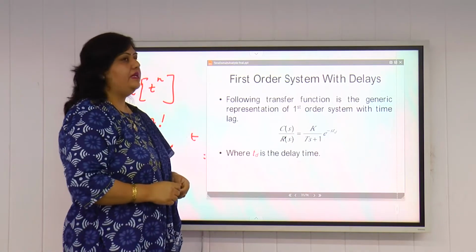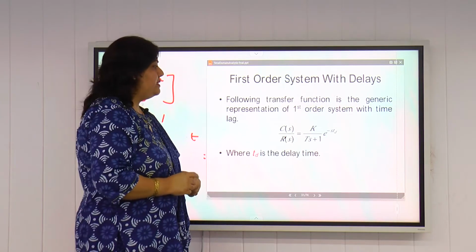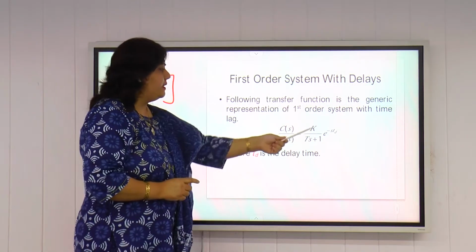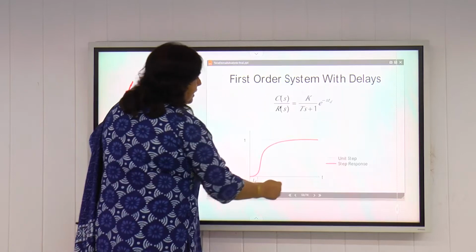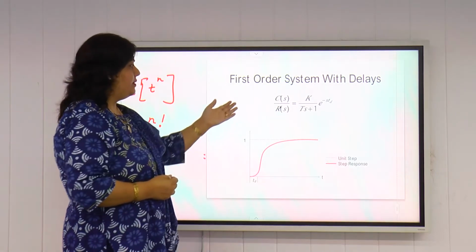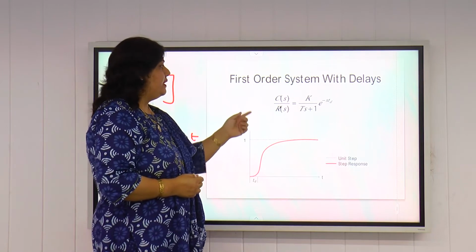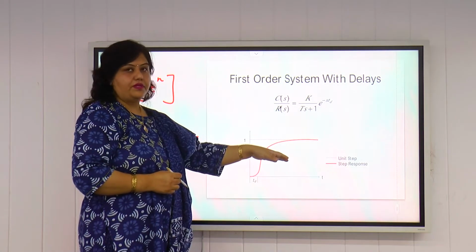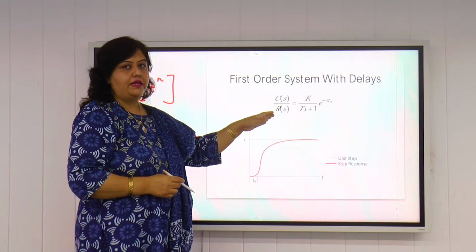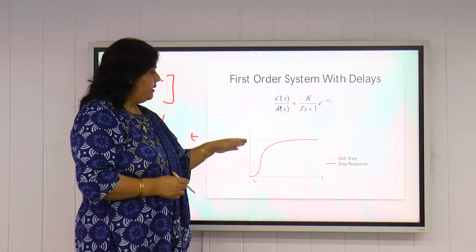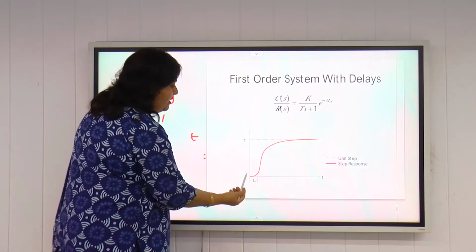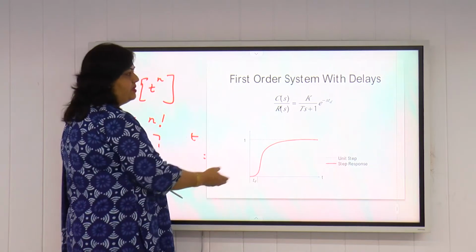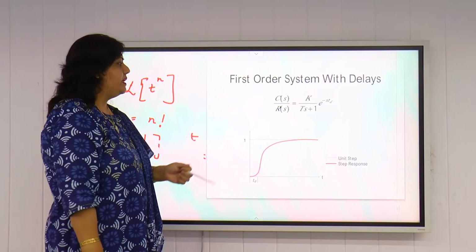So now first order system with delays. We can have a delay in the system also. Delay is represented by the term e raised to power minus s Td here. Td is the time delay in the system. So delay is always represented like this in the system. Td is the delay time. So if we find out the transfer function of a first order system with delay, C(s)/R(s) equal to K/(Ts+1) times e raised to power minus s Td, and if we plot this time response by again finding the inverse Laplace and doing partial fraction, we have this Td delay at the starting of this step response. This is the time delay in the system.